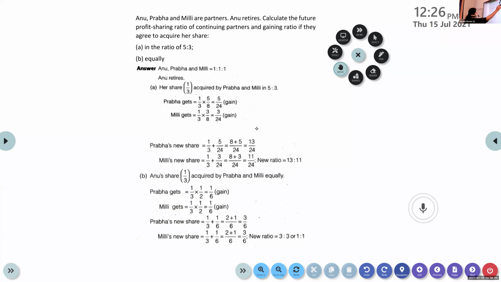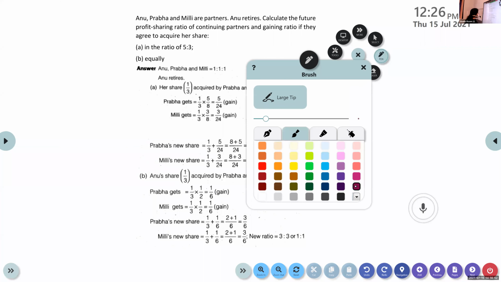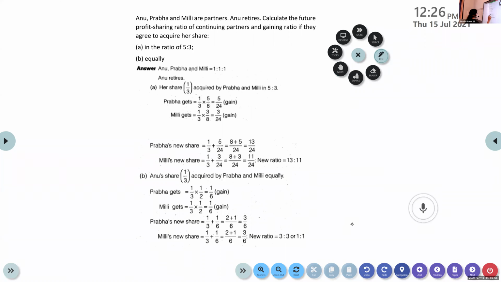Now, see, instead of doing it like this, we can also do it this way. That is old ratio plus the gaining ratio. Directly also you can do it. Then also you will get the same answer.